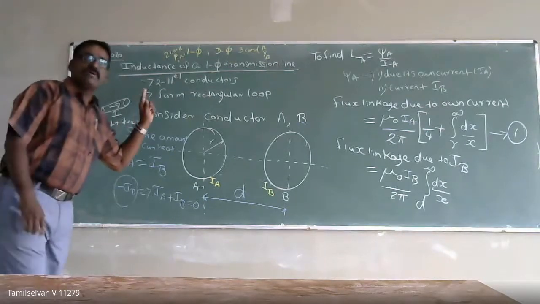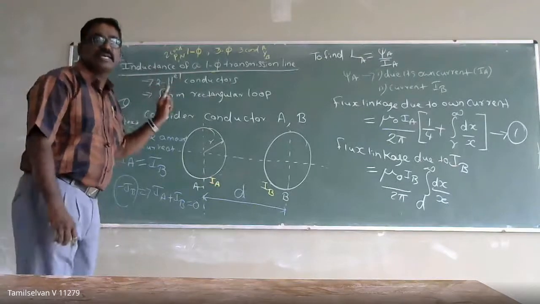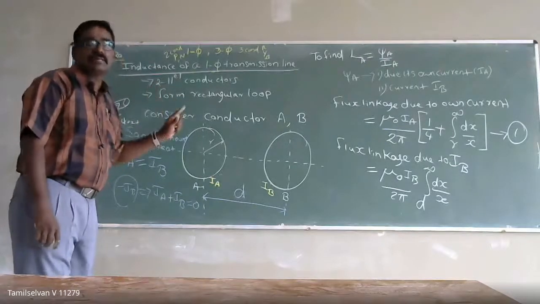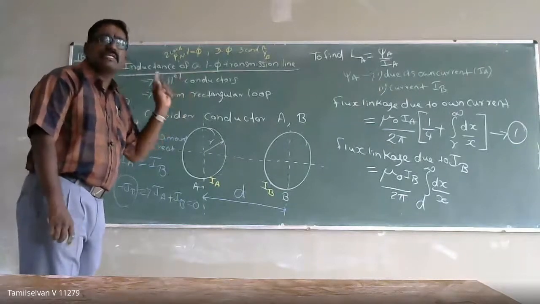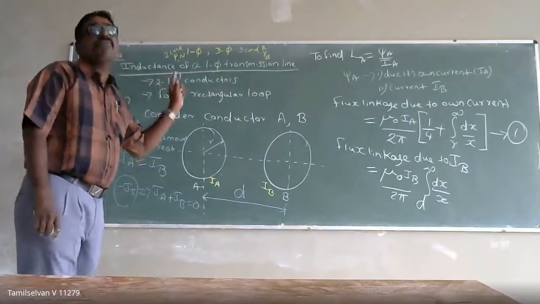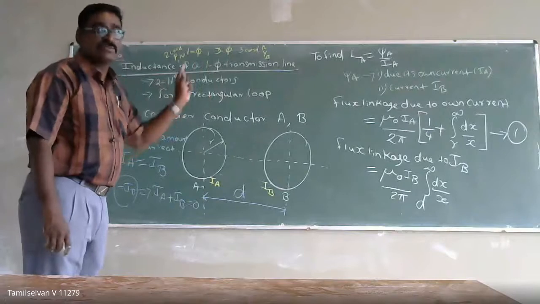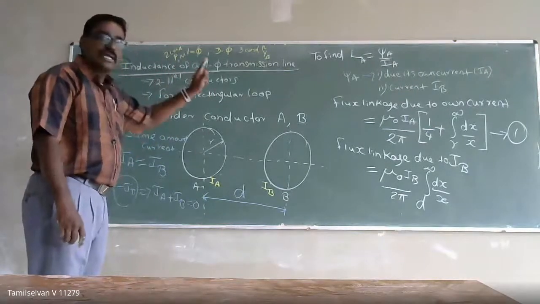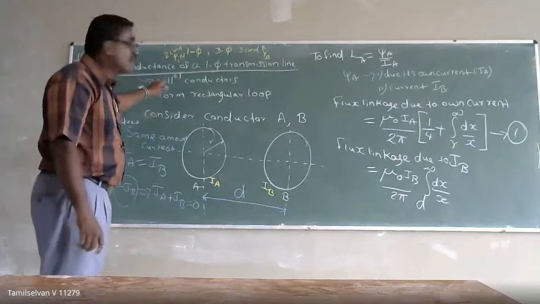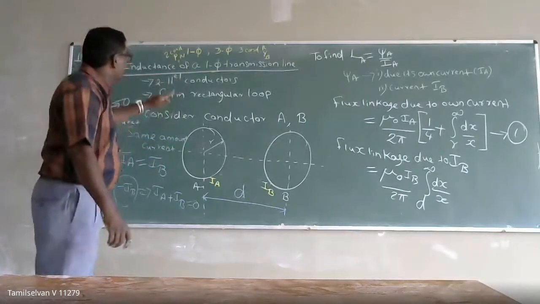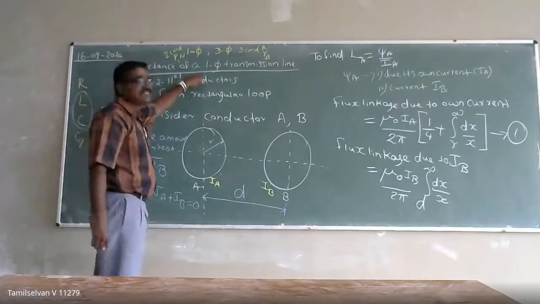Basic derivation is very, very important. What is the flux linkage in a single current carrying conductor? Right? What is the flux linkage? Then the second thing we have seen is what is the flux linkage in a group of current carrying conductors. We have discussed two different things. So based on that expression only, we are going to calculate the inductance of our transmission line. So here I have taken a single phase transmission line.